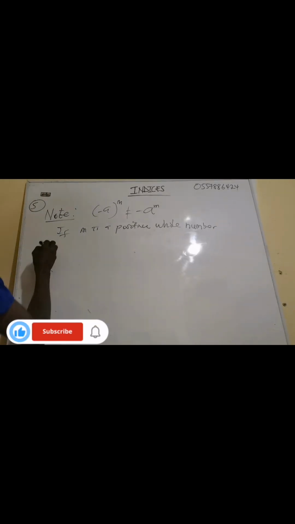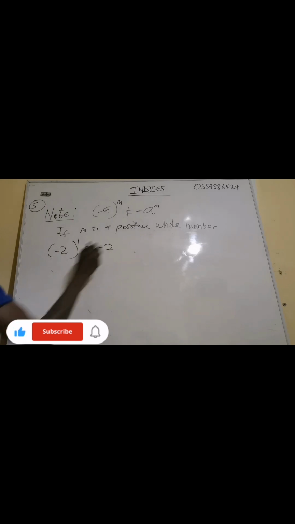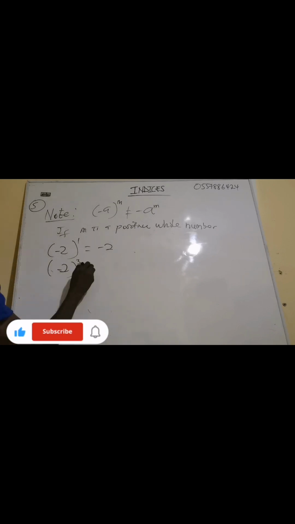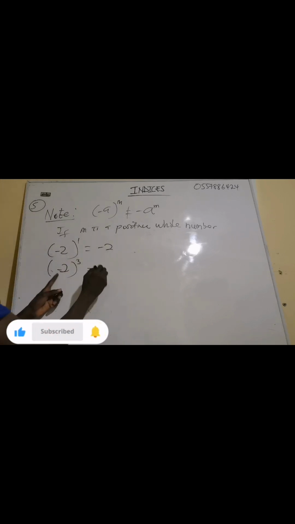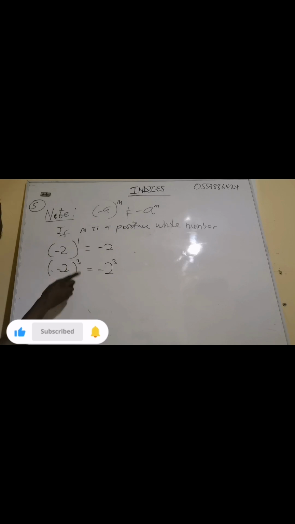Now, for example, if I have negative 2 exponent 1, this one is the same as negative 2. If I have negative 2 exponent 3, I am talking about odd numbers. Now this one will give us what? It's an odd number, so it's supposed to give us negative. Yes, this one is my negative 2 exponent 3. It is as simple as that, because the property I gave you is that whenever the exponent is an odd number, everything will be negative.